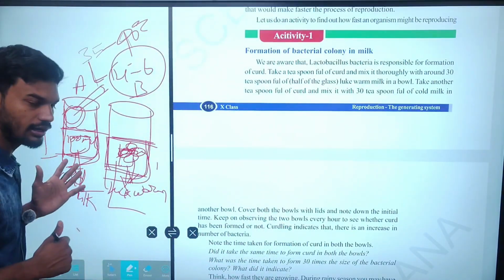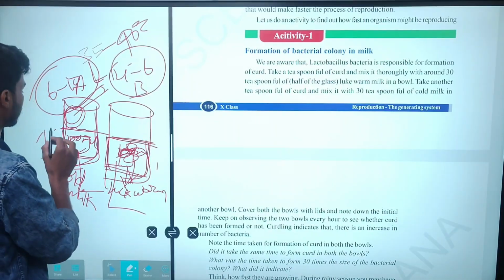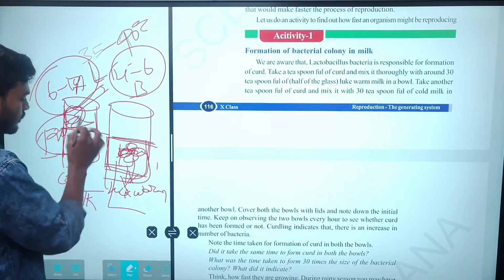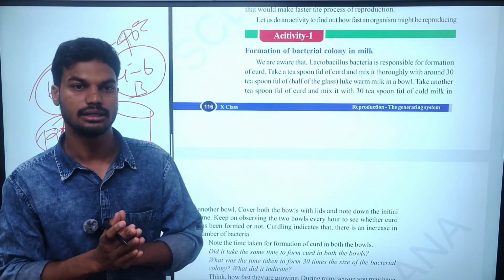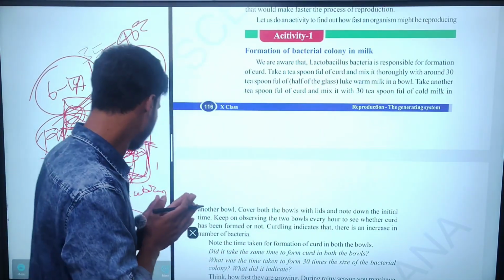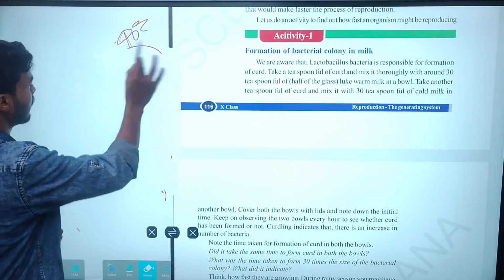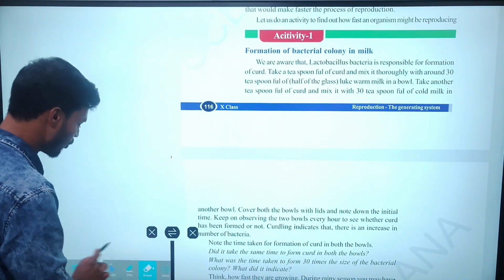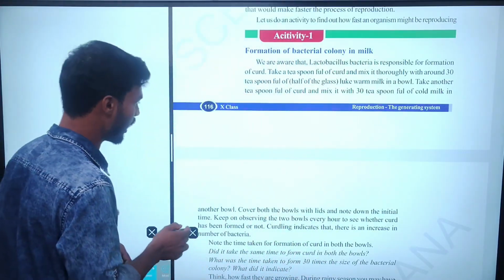In the cold milk it will take longer, above 6 to 10 hours, since the temperature is less than 20 degrees Celsius. The lactobacillus is responsible for the formation of curd. Simply, there is a bacteria present in curd that we call lactobacillus. Clear? That is about Activity 1.